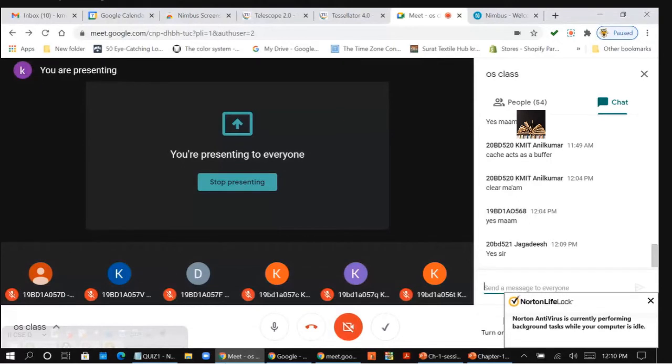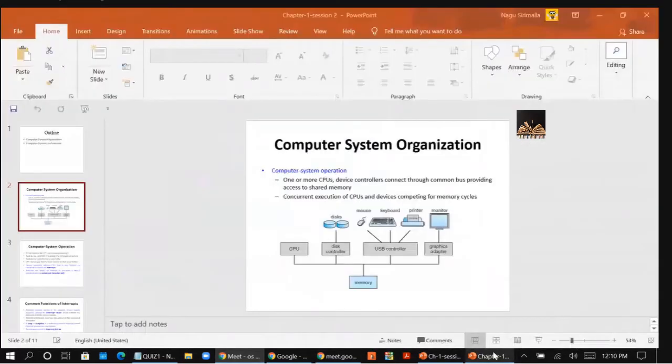So now we are done with this. We are done with the components of the computer system. We have seen the 4 components. Then we discussed the computer system organization. In this, we discussed computer system operations, the storage structure, and the I/O structure, right?